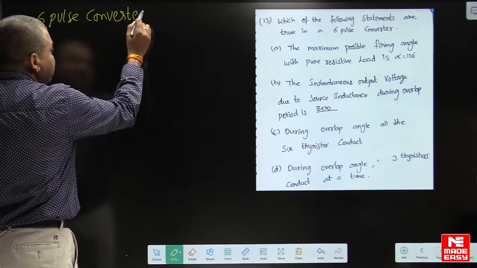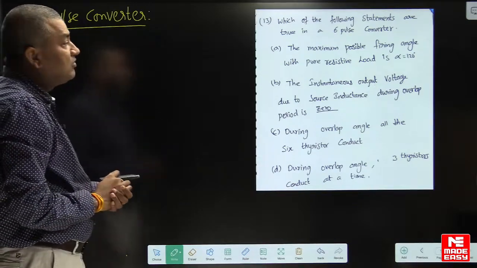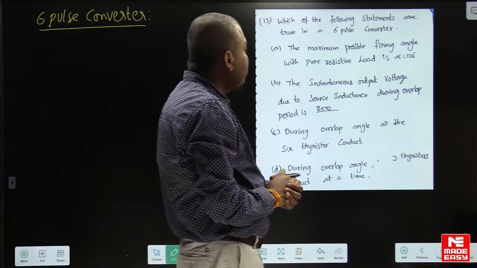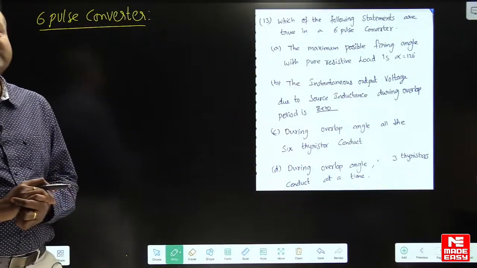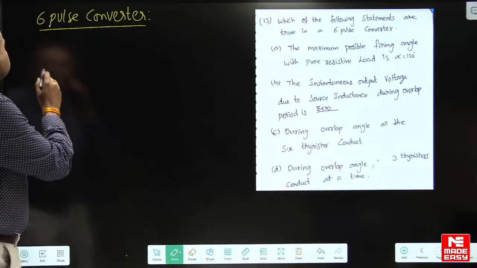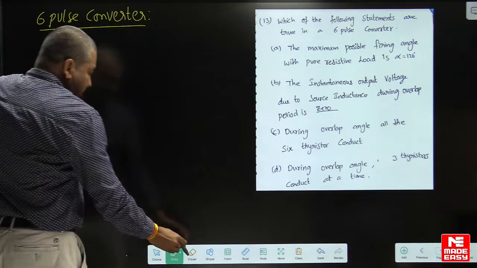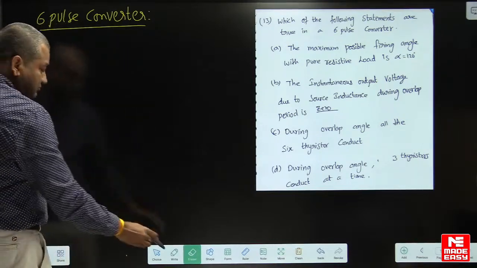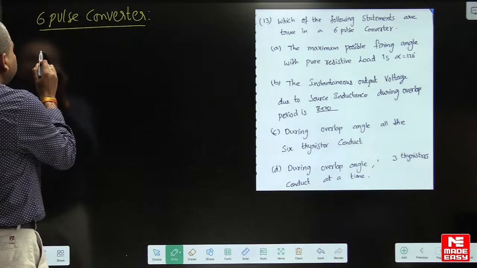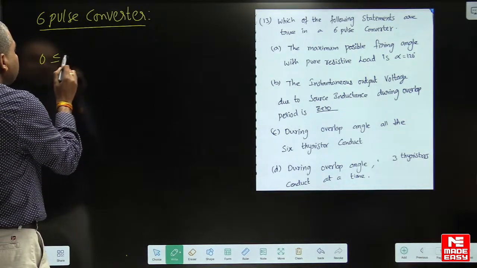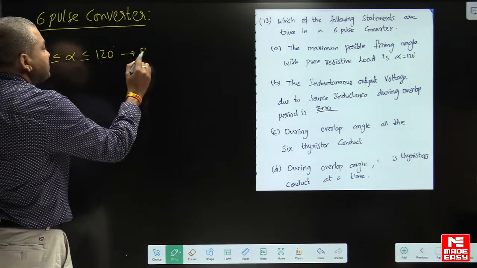It is actually related with a 6-pulse converter. Now, in statement A, maximum possible firing angle with pure resistive load is 120 degrees. I think I have done this. See here, for resistive, wait, small correction. So here also, for resistive load, you can vary the firing angle only up to 120 for resistive load.